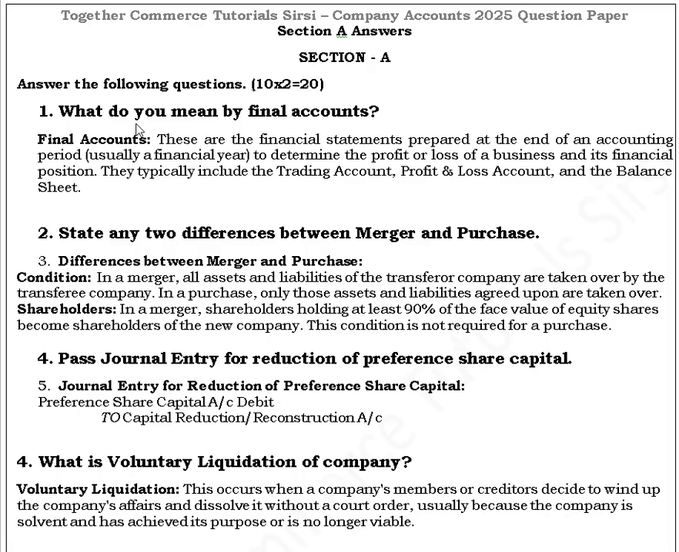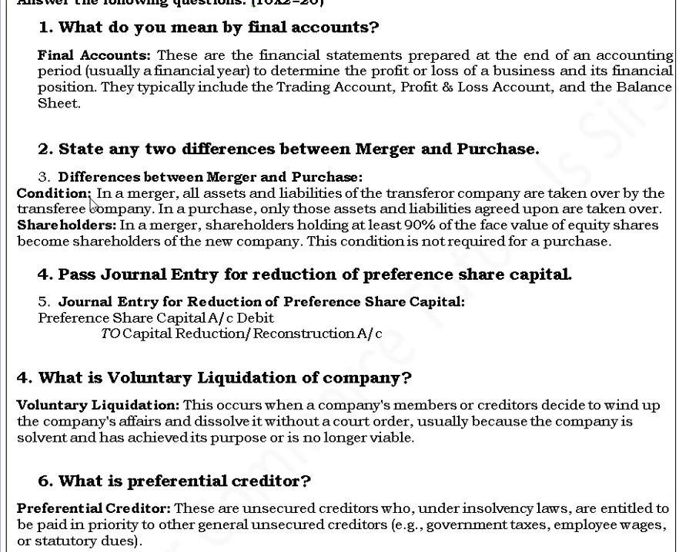The first question which was asked in the last year's question paper is, what do you mean by final accounts? Final accounts are the financial statements prepared at the end of an accounting period, usually a financial year, to determine the profit or loss of a business and its financial position. They typically include the trading account, profit and loss account, and the balance sheet. So this is the answer for the 2 marks.